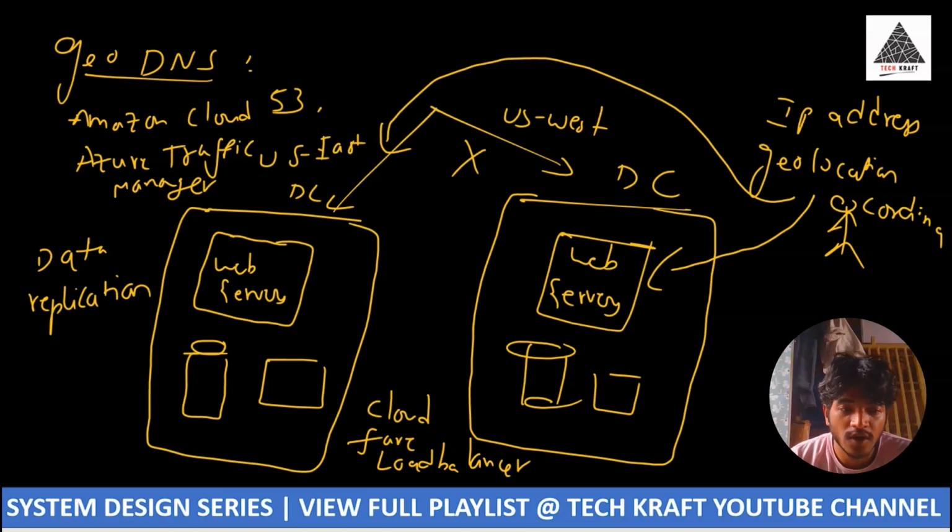So until now, in lecture number 7, I have covered message queues, synchronous communication, asynchronous communication, GeoDNS and these multi data centers. In the next lecture, I will cover database sharding, a very important and very interesting concept. After database sharding, I think designing a system from zero to millions of users will be completed.